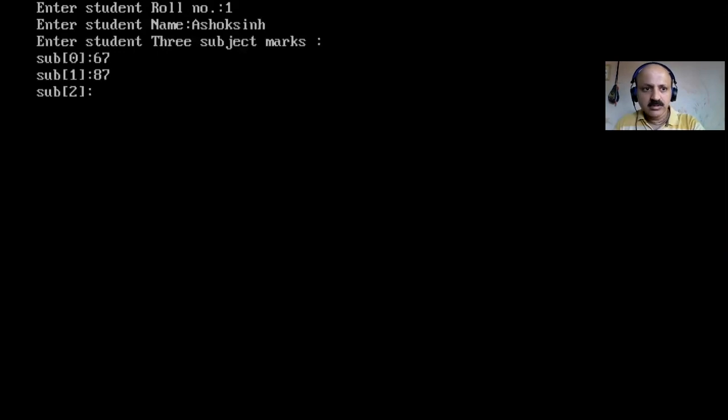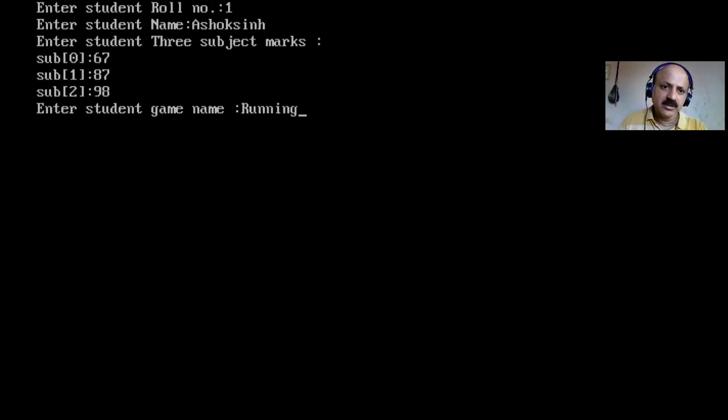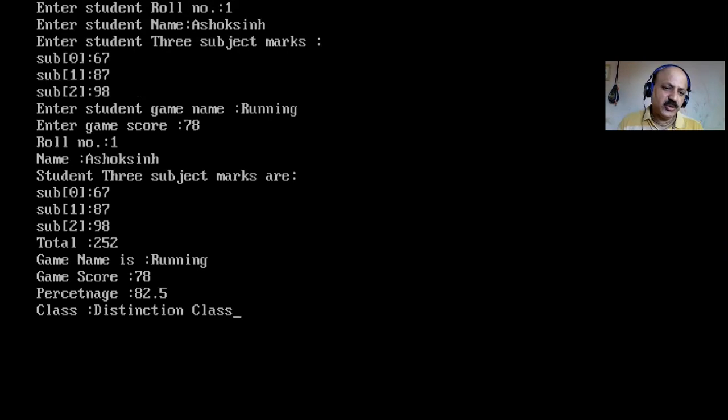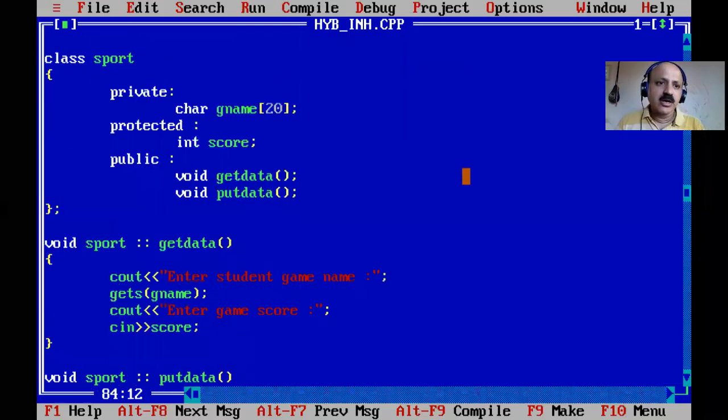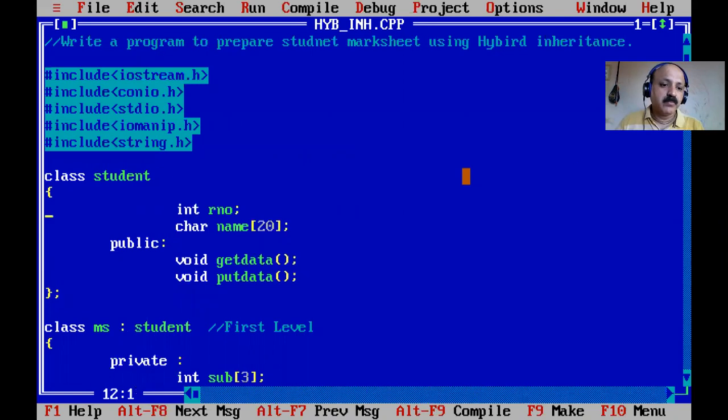So here I give my name, Ashok C, and my interest is running. That is an athletics event, game name running, athletic events. And the score is like 78, so 82, and distinction class. So running is the sport activity, you have to enter only that, not hobby, but running is athletics, or you can give cricket, chess, volleyball, football, all you can enter. Okay, now last, that is a protected derivation.